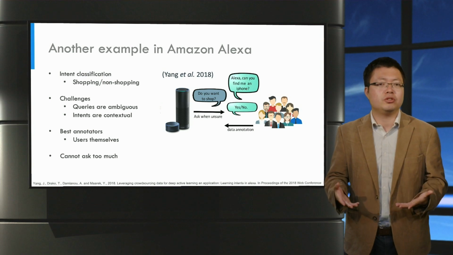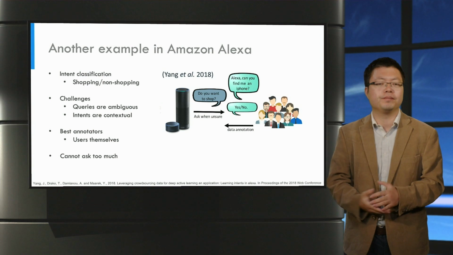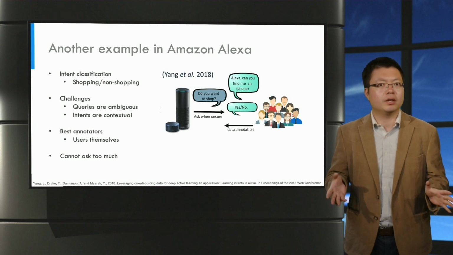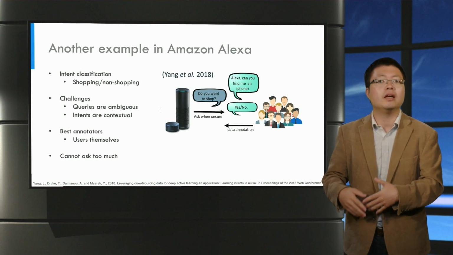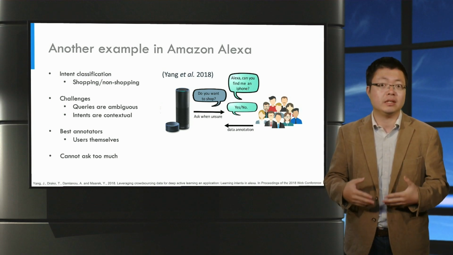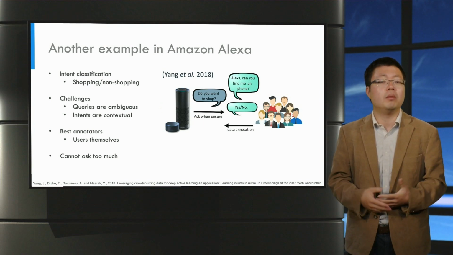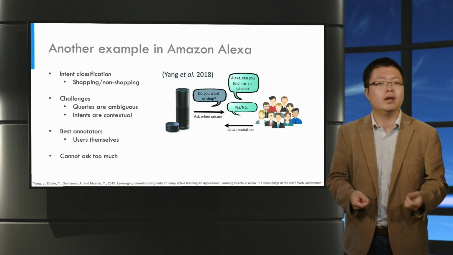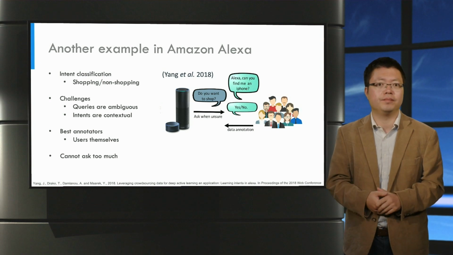Another important use case is to place an order, so users can make a purchase through voice. Now, very roughly, the way Alexa works is that it first converts customer voice to text and then uses all kinds of natural language processing techniques to understand the customer queries. Among those techniques, a very important one is intent classification, that is, identifying whether or not customers have shopping intents.